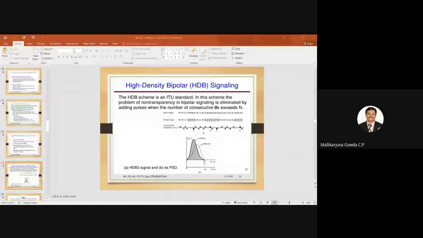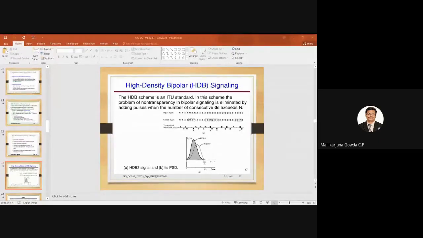Right. Then after this, I am finding the number of ones is odd. That is, 5 ones are there. That is why I am replacing these 4 zeros by the special sequence 000V. Right. So I said V equal to 1 will be violating the bipolar rule, and B equal to 1 will conform to the bipolar rule. Hope this is clear? This concept is very important.